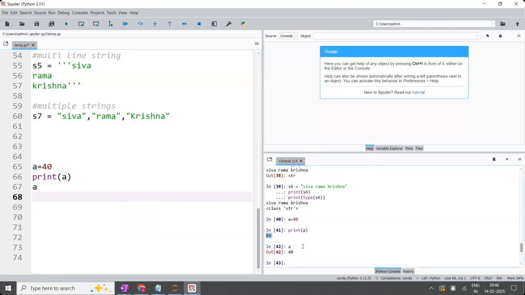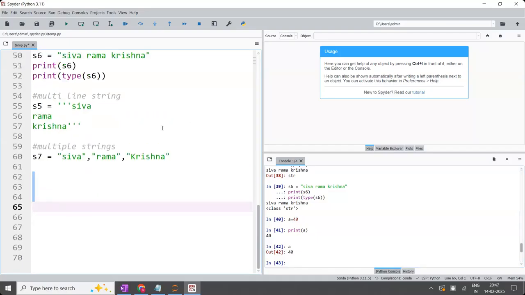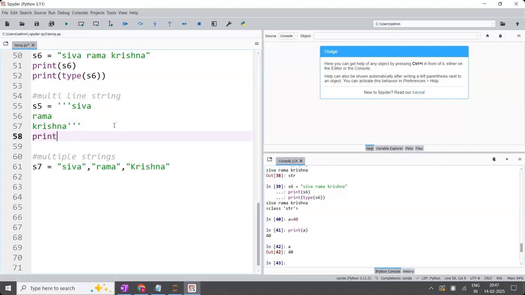What is the difference between this 40 and this 40? Here OUT is there, here OUT is not there. So whichever line of code is without the print, it clearly indicates that I'm printing it. Whichever line of code already has the print, it will not separately mention that it is an output. It is obviously output. Is the point clear? The difference is clear? In this way you can print, in this way also you can print. But one is giving with OUT, one without OUT. Is that clear now?